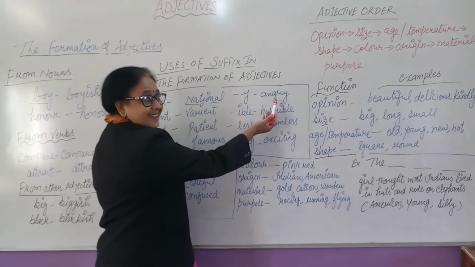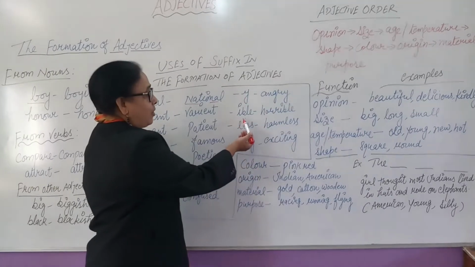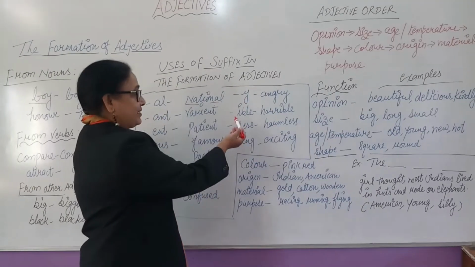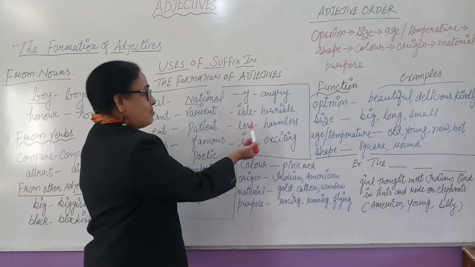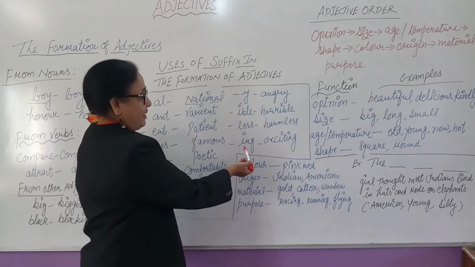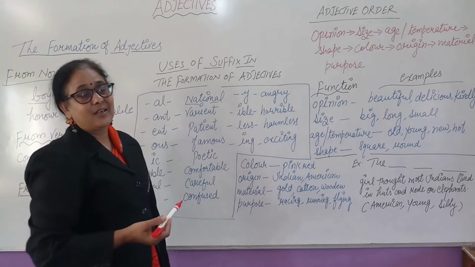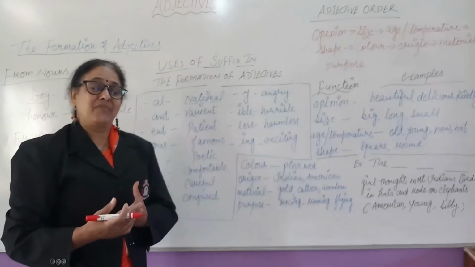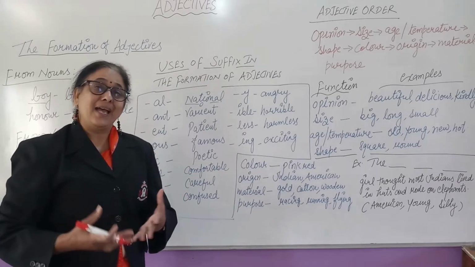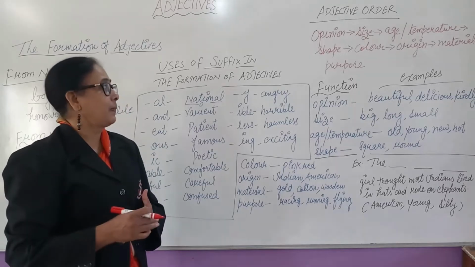From anger, angry. From horror, horrible, adding ible. Harm, harmless. Excite, exciting. So adjectives can be formed after adding the suffixes to the words.